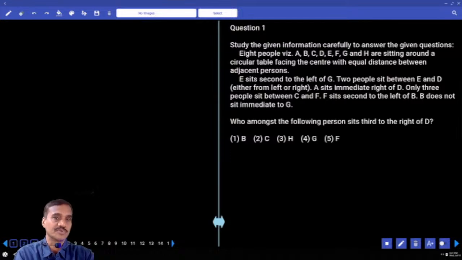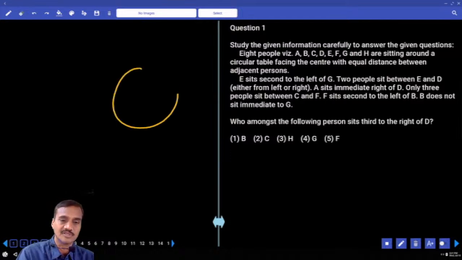Definitely under the first priority. How many persons are there? 8 persons seated around a circular table, and all the persons are facing towards the center.